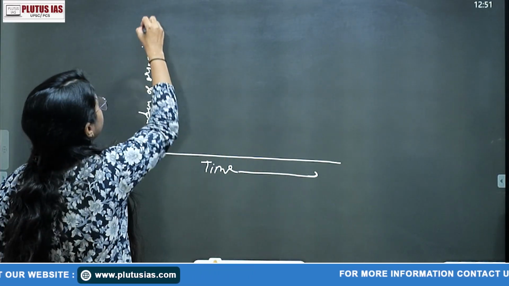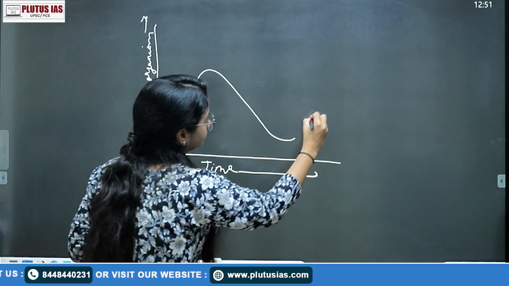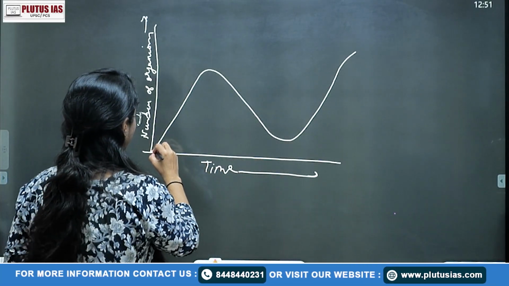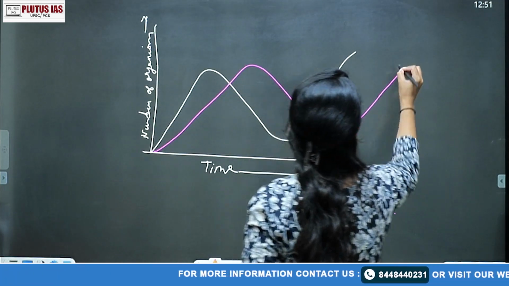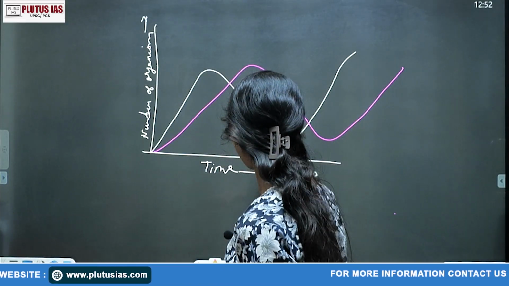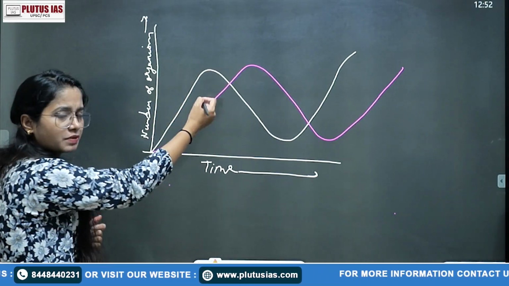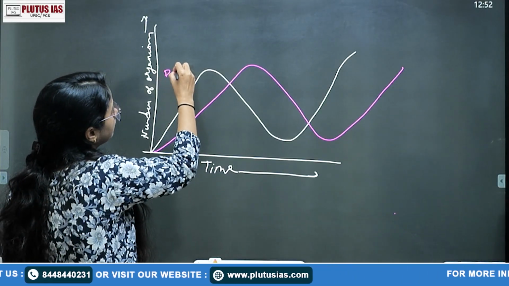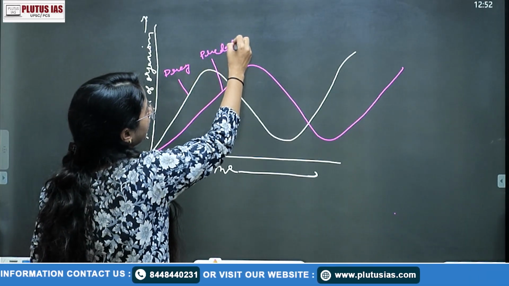So this is your x-axis and this is your y-axis. Okay, so this is going to be like that. Whatever you want to consider, you can consider. इसकी दोनों की ये जो आपकी लेंथ है, ये जो हाइट है, that would be the same. ठीक है, so yes, if you want to consider this prey, you can consider this graph of prey, and this predator, whatever you want. So suppose we are saying that this is your prey and this is your predator. Okay, this is your prey and this is your predator.